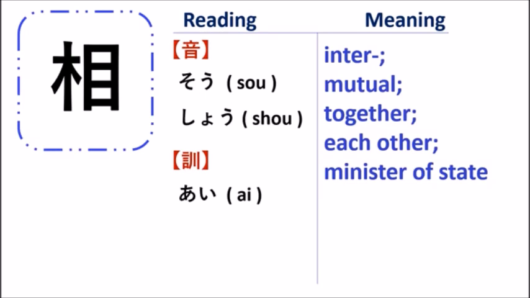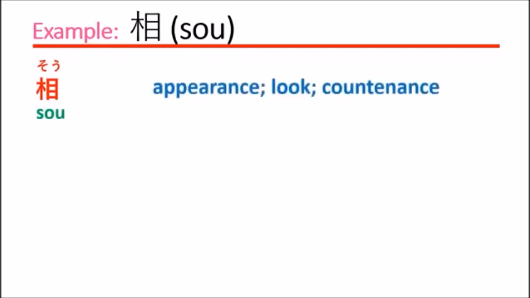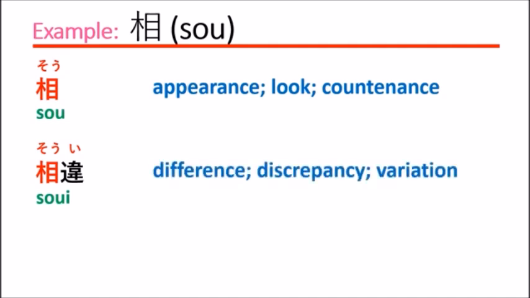So let's go and see some examples of how to use the kanji of i. It means appearance, look, countenance. So it means difference or discrepancy, variation. Difference, discrepancy, variation.